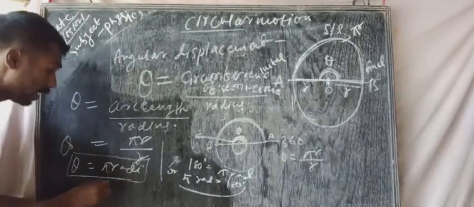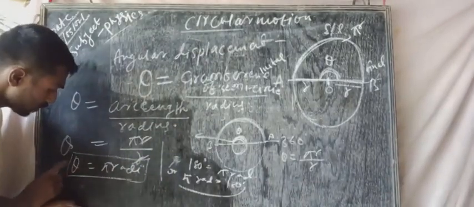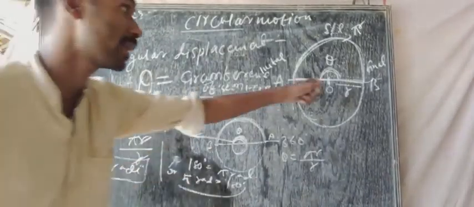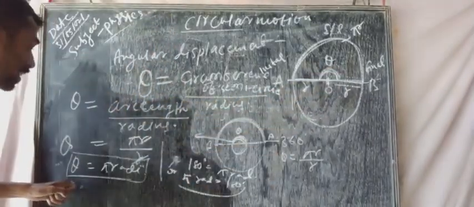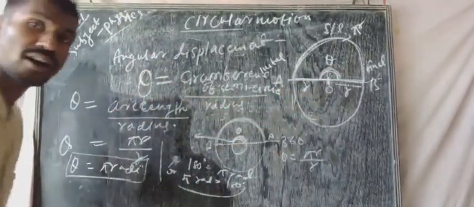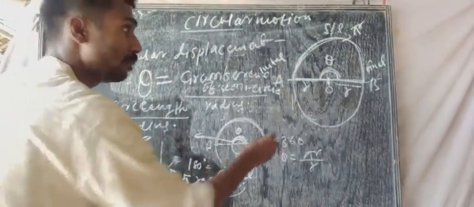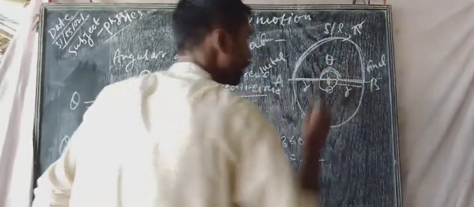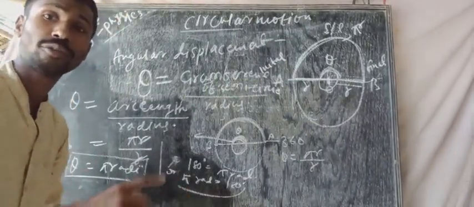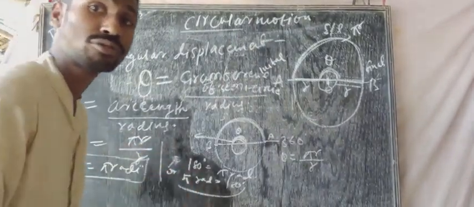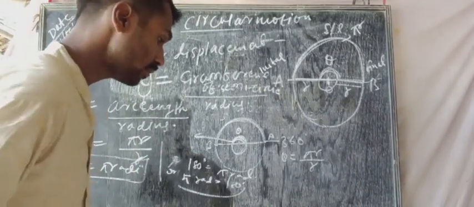And in that case, finally we derive the angular displacement in the case of a half circle. The angular displacement in case of a half circle, theta, will be equal to pi radian or 180 degree. Similarly, if you complete the circle, the angular displacement of the object will be 2 pi radian. So 360 degree will be equal to 2 pi radian.